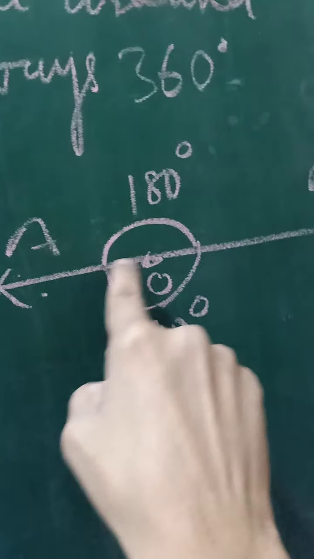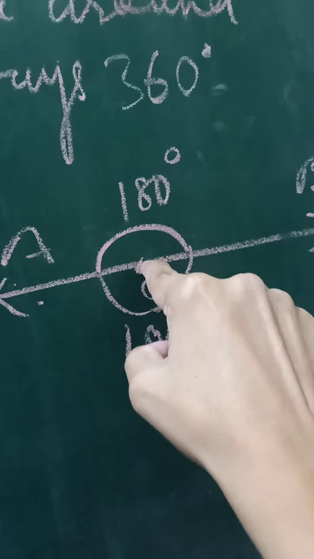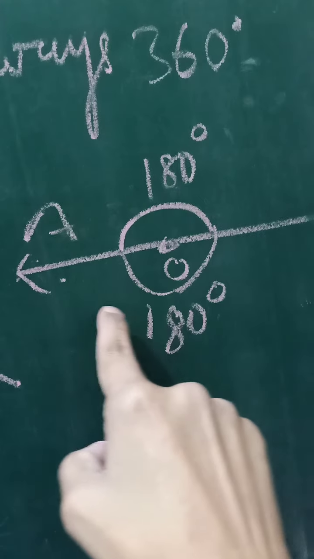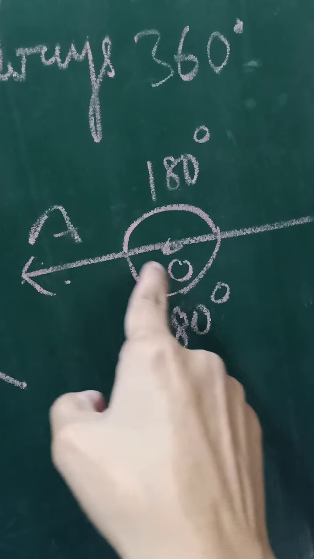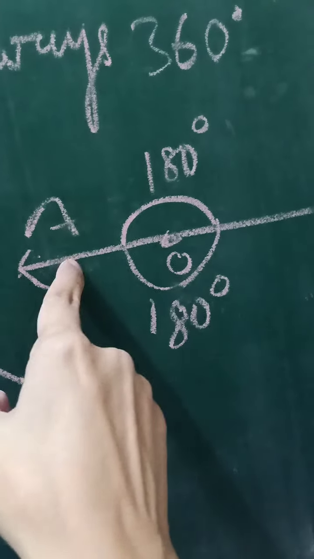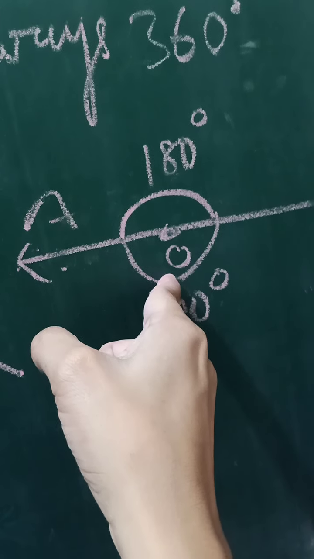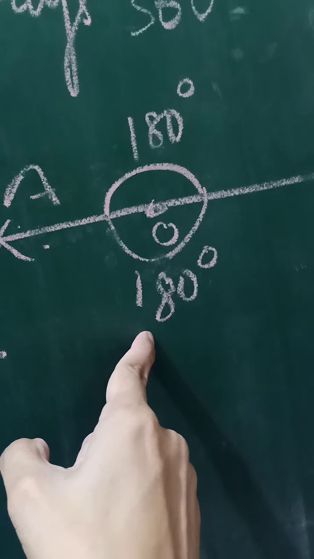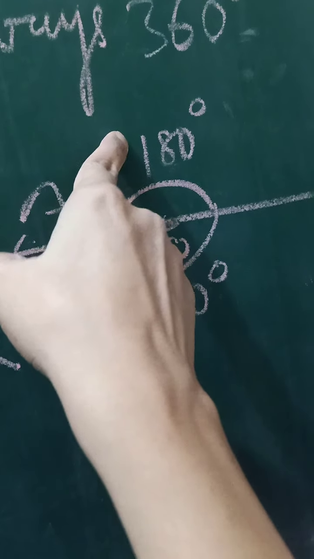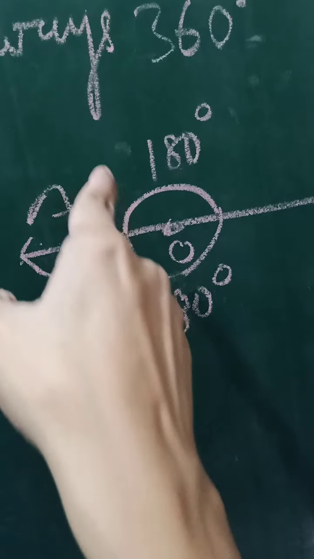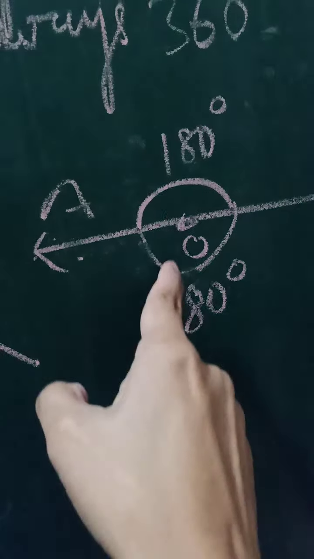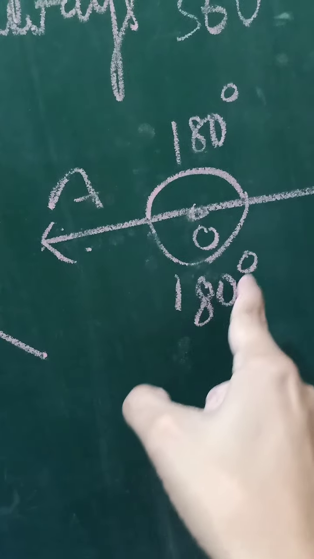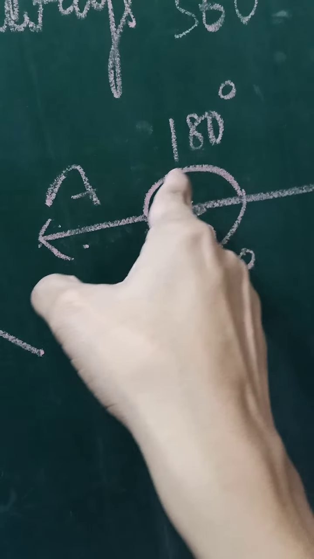So angle AOB will be 180 degrees. Again, if you measure from this side, this angle will also be 180 degrees. When you add both, you get that the angle around a point O is always 360 degrees.